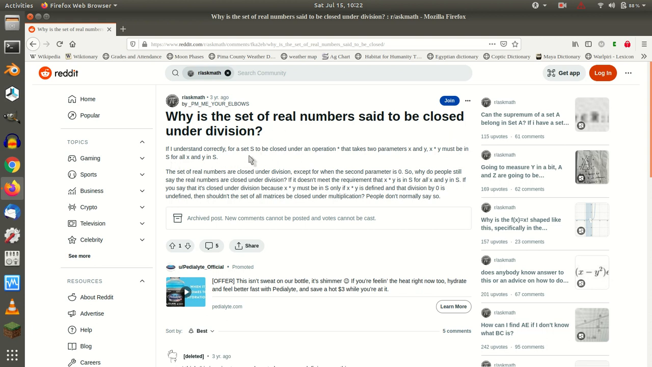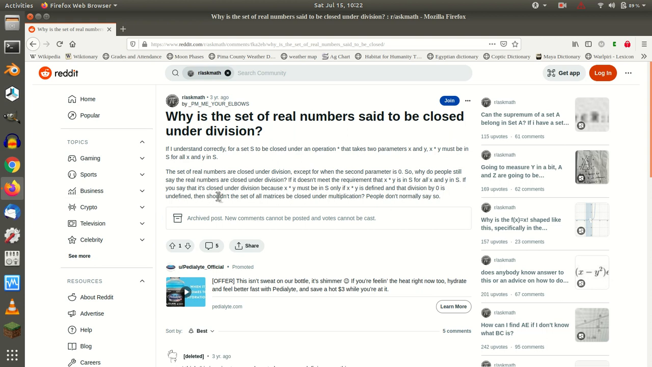If I understand correctly, for a set S to be closed under an operation star that takes two parameters x and y, x star y must be in S for all x and y in S. The set of real numbers are closed under division except for when the second parameter is 0. So why do people still say the real numbers are closed under division if it doesn't meet the requirement that x star y is in S for all x and y in S?